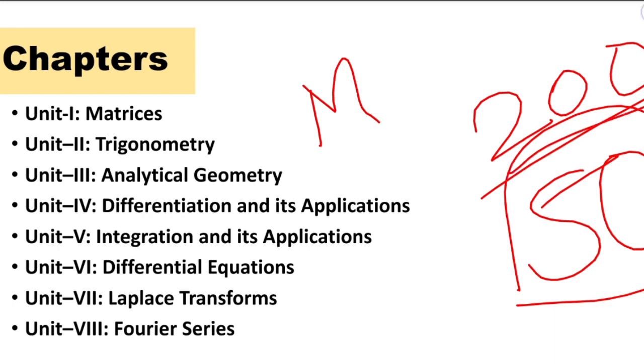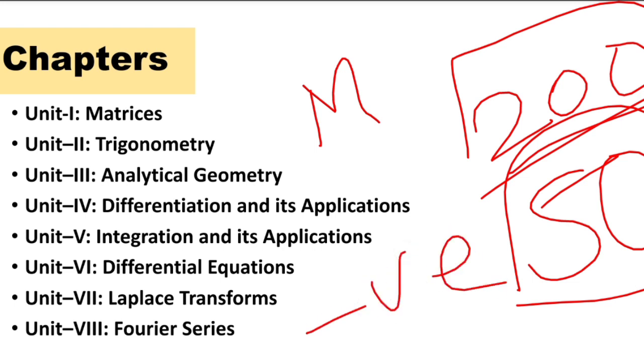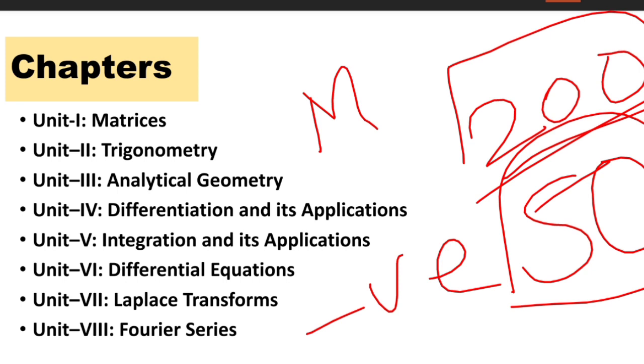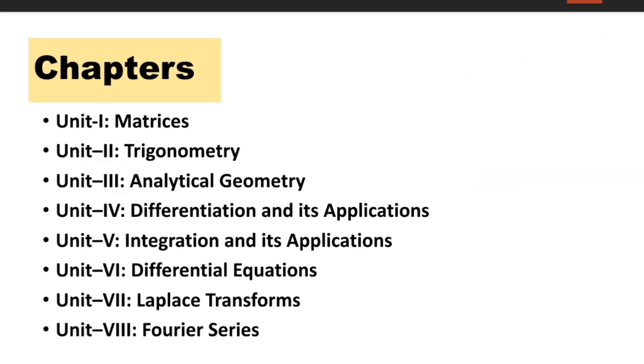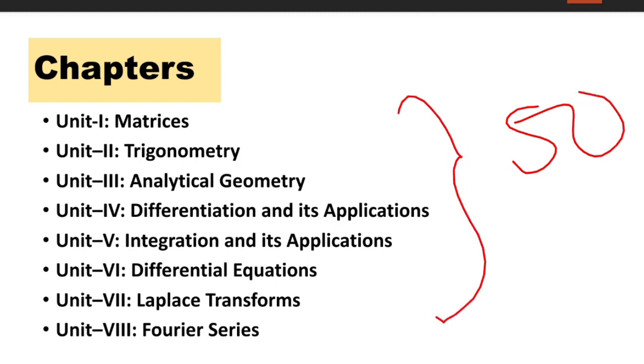or these 200 marks from ESET because we don't have any negative marking. So if we put any wrong option also, we need not worry about losing marks from these 200. Now these 50 marks can be scored from these 8 chapters of mathematics.